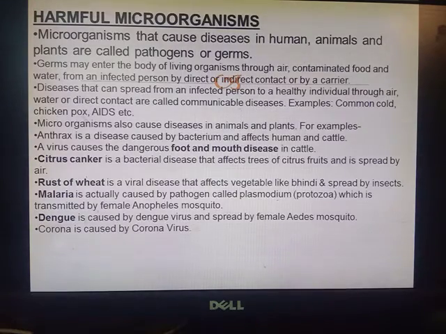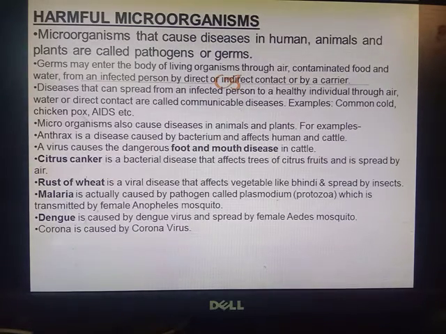Okay, I discussed the useful microorganisms. Now harmful microorganisms. Microorganisms that cause diseases in humans, animals and plants, they are called pathogens or germs. Germs may enter the body of living organism through air, contaminated food and water, or from an infected person by direct or indirect contact or by a carrier.